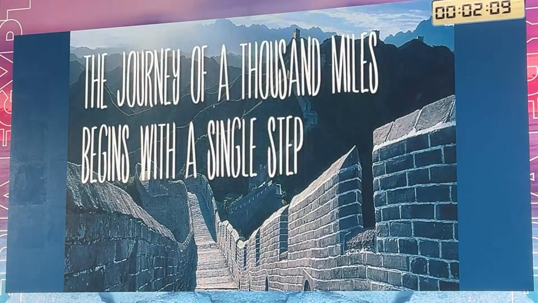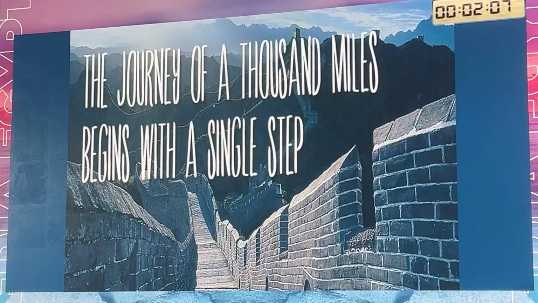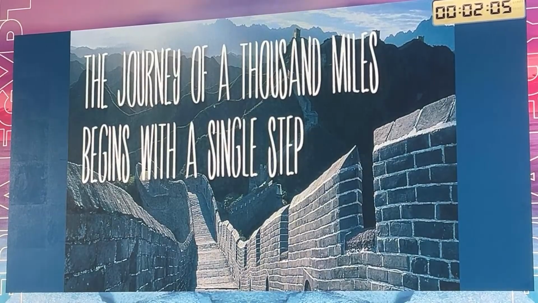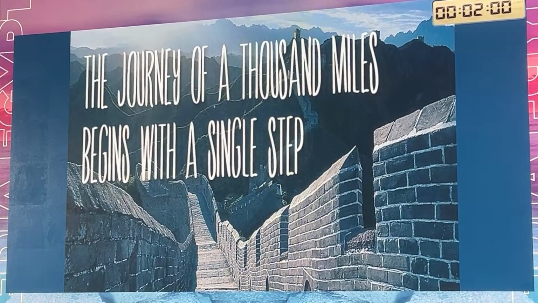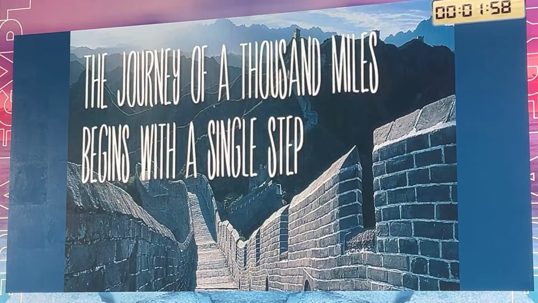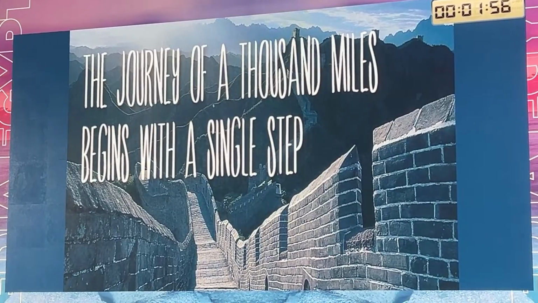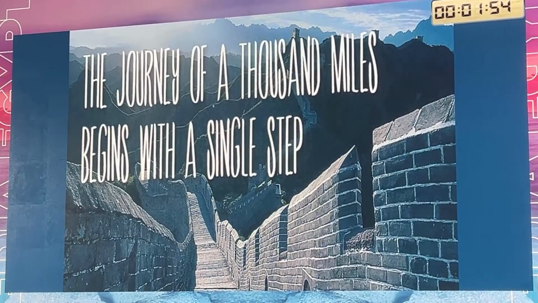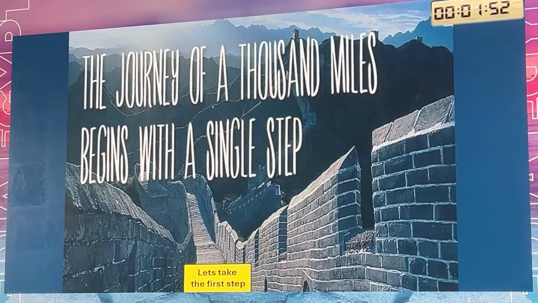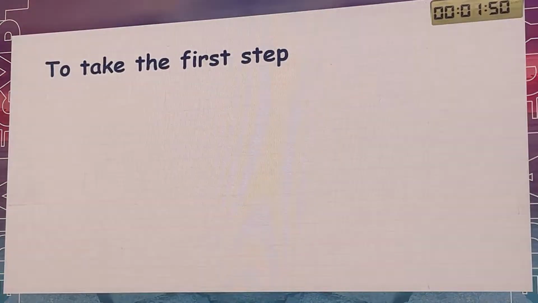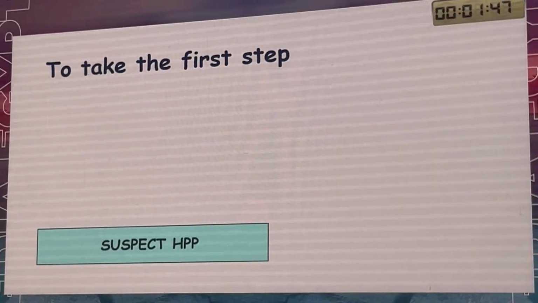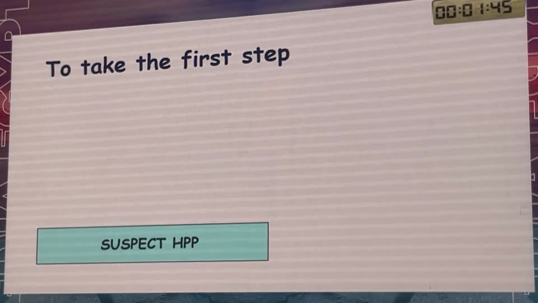So I think it's important to take the first step, because the journey of 1,000 miles begins with a single step. And it's time for us all, as pediatricians and in all our specialties, to take the first step. Let's take the first step. And basically speaking, the first step is to suspect HPP.